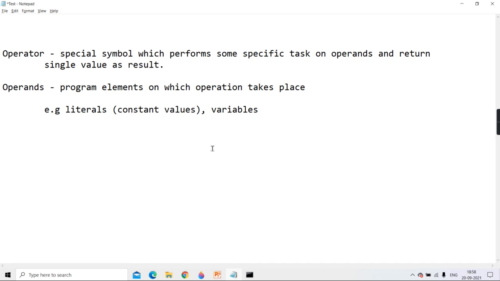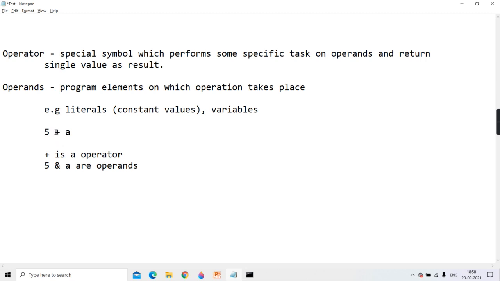Okay, so can we say literals and variables are operands? Literals and variables are examples of operands because they are the program elements on which the operation is going to take place. A very simple example: I have written pi plus a. Here plus is an operator, and pi and a are operands. Why? Because on them the operation is going to take place.